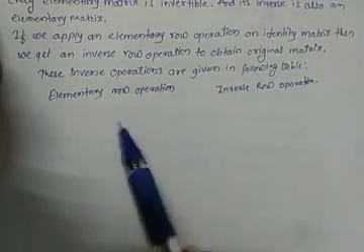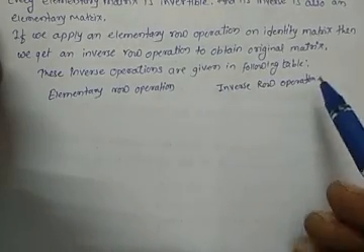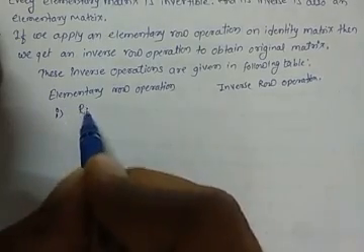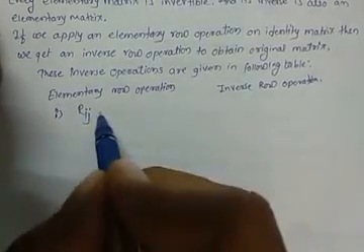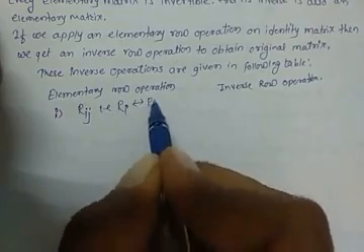Now we have the following table of inverse operations. Here we consider two columns: elementary row operation and inverse row operation. First, the elementary row operation Rij is the interchange of row i with row j.